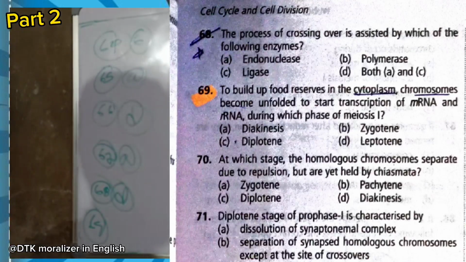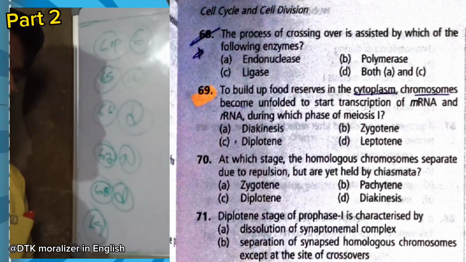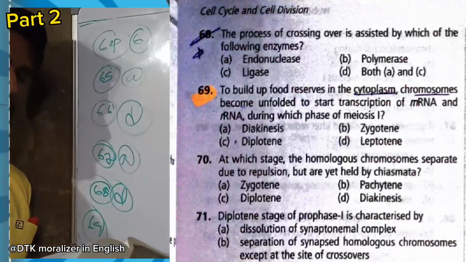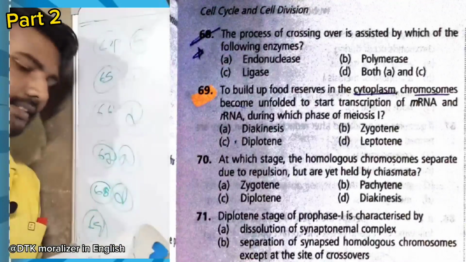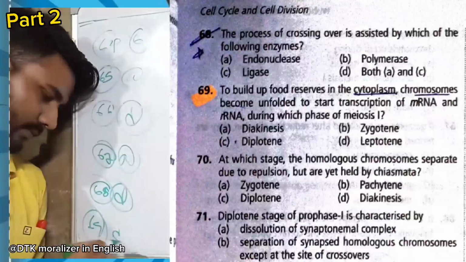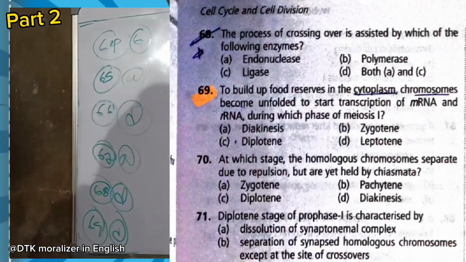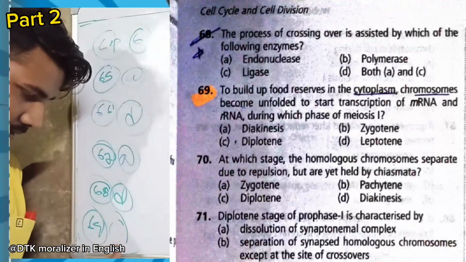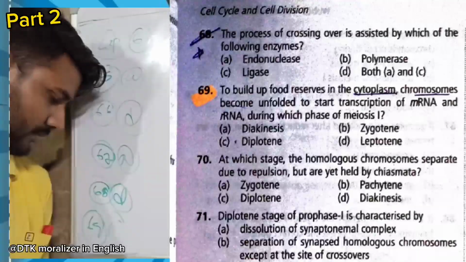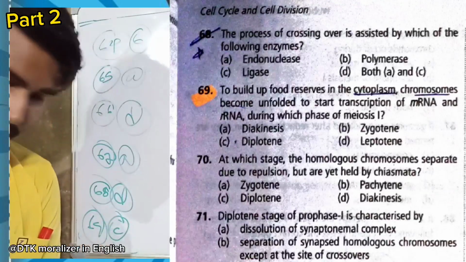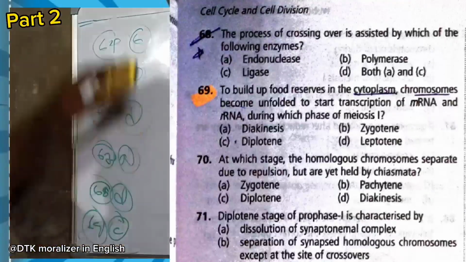After the diakinesis, prophase 1 is completed and metaphase 1 starts. So for this question 69, option C is correct. Option C.